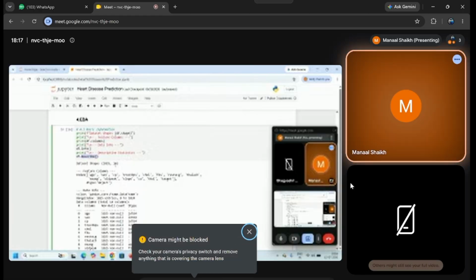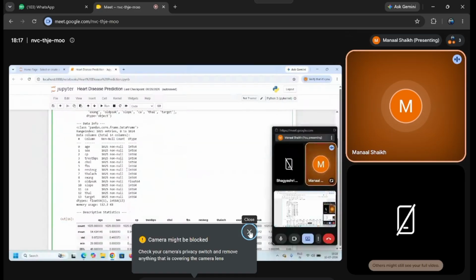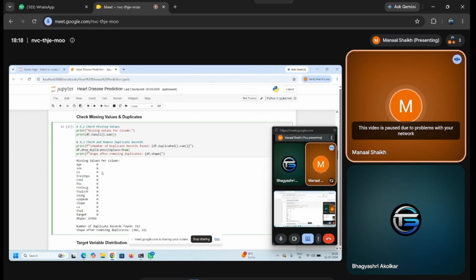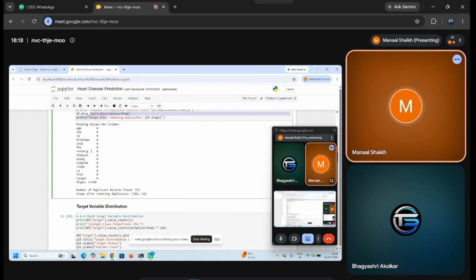the data. I used the describe and display functions to display the statistical information, what is the mean, mode, etc. In the EDA part, we also have to check the missing values, whether our data set has null values or some missing values. So the isnull function is used to check the missing values. I do not have any missing values. I've also checked whether the data set has any duplicate values using the duplicated function. And if I found any, I have used the drop_duplicates function to delete that duplicate row.